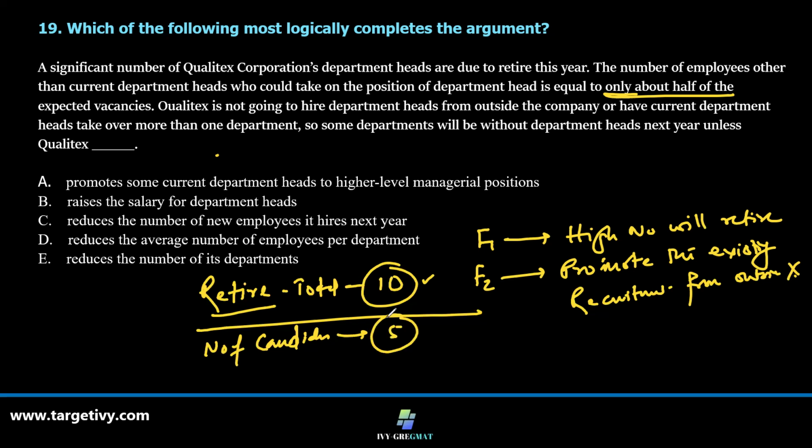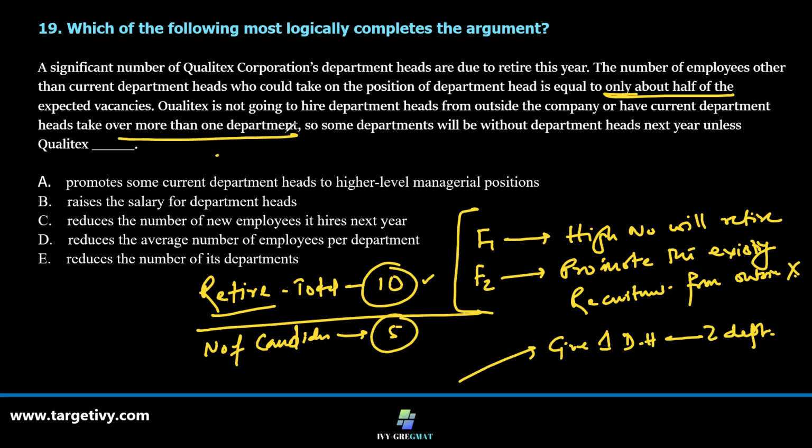So one option can be, given these facts, to give one departmental head two departments. But that is not going to be the case. More than one department won't be given. So what may happen otherwise? Otherwise, a few departments will be without departmental heads.